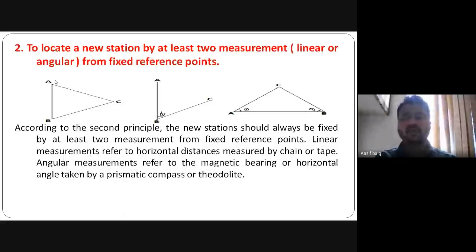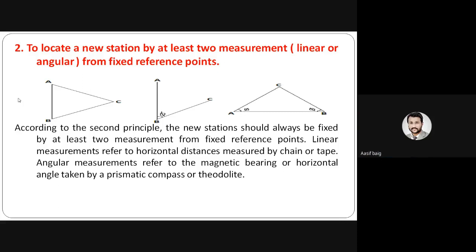Now the second is to locate a new station by at least two measurements, linear or angular, from a fixed or reference point. According to the second principle, the new station should always be fixed by at least two measurements from a fixed reference point. Linear measurement refers to horizontal distance measurement by chain or tape.